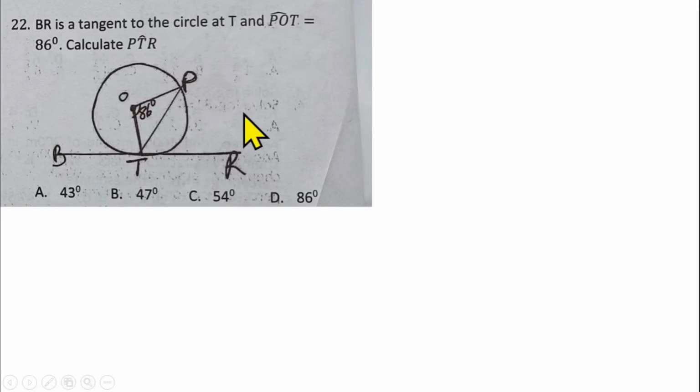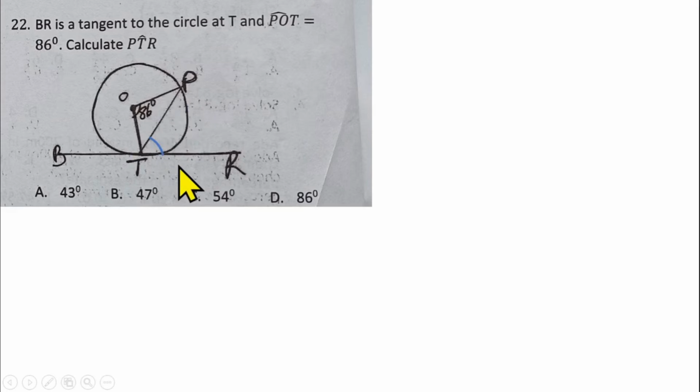Question number 22 is also from the circle geometry. You are told that line BR is a tangent to the circle at point T. Angle POT is 86 degrees. We have to calculate angle PTR, which is the angle that is here. Angle PTR, we have to find the angle that is here.